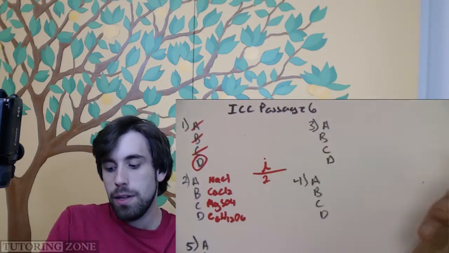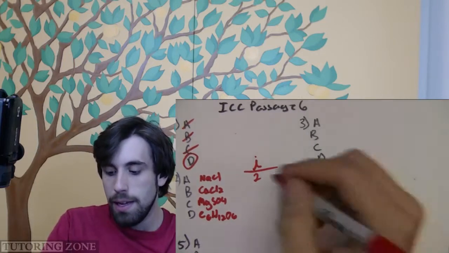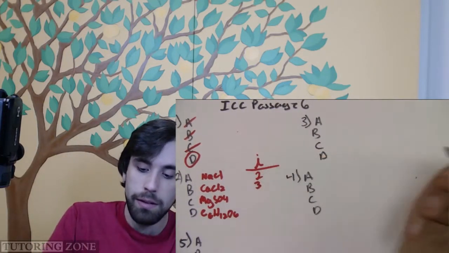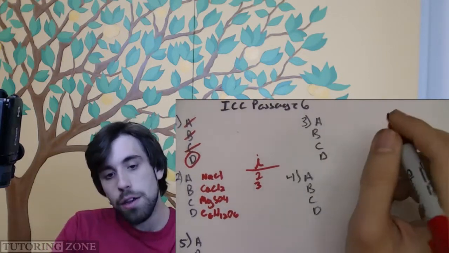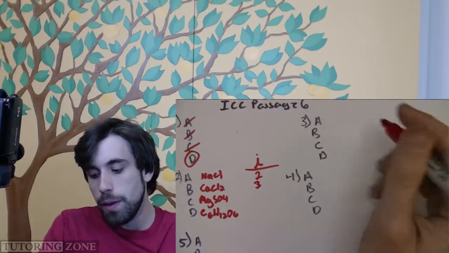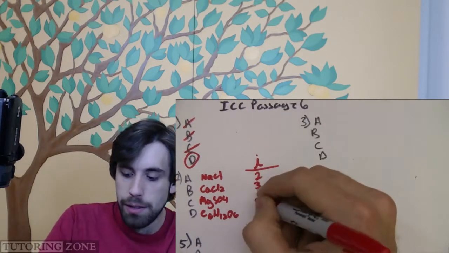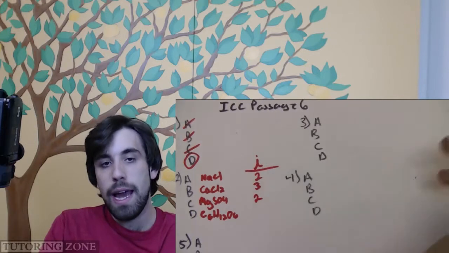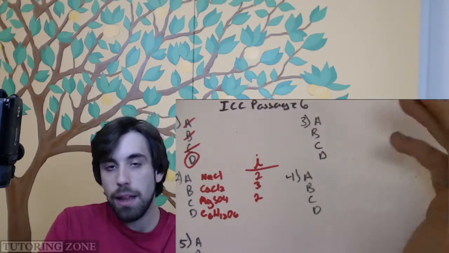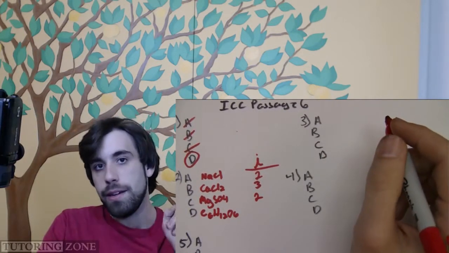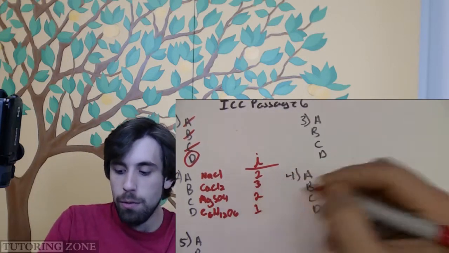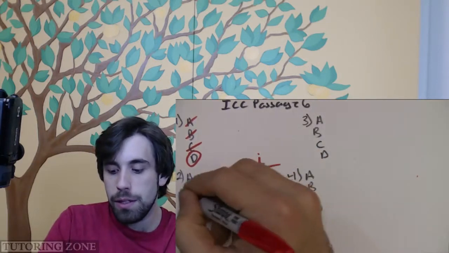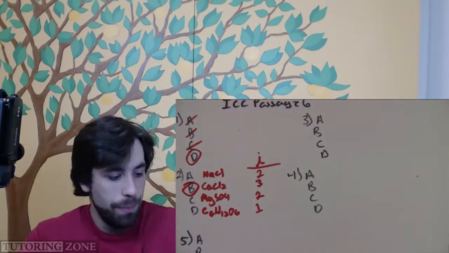NaCl is 2 because it breaks into Na+, Cl-. CaCl2 breaks into 2 Cl- plus 1 Ca2+, giving you a Van't Hoff factor of 3. MgSO4 has a Van't Hoff factor of 2 because it breaks into an Mg2+ and an SO4 2-. And sucrose, C6H12O6, anything that's not an ionic bond or any biological molecules always have a Van't Hoff factor of 1. So which one produces the greatest number of ions when you dissolve it? That would be answer choice B, calcium chloride.